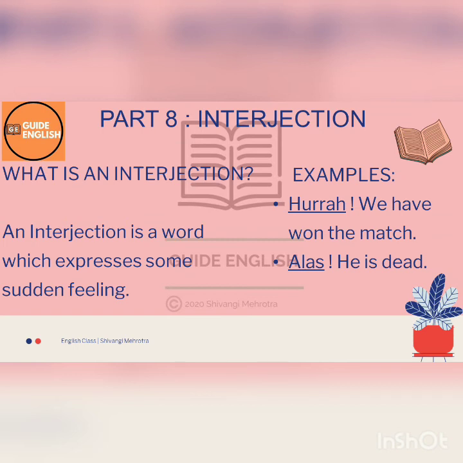Let us understand them better with the help of examples. The first example says, "Hooray, we have won the match." The word hooray over here is expressing joy, hence acting as an interjection. The next example says, "Alas, he is dead." So the word alas over here is expressing grief, or in simple language sadness, because when someone dies, we are actually sad, and hence this word is expressing that emotion or feeling, and hence acting as an interjection in this sentence.